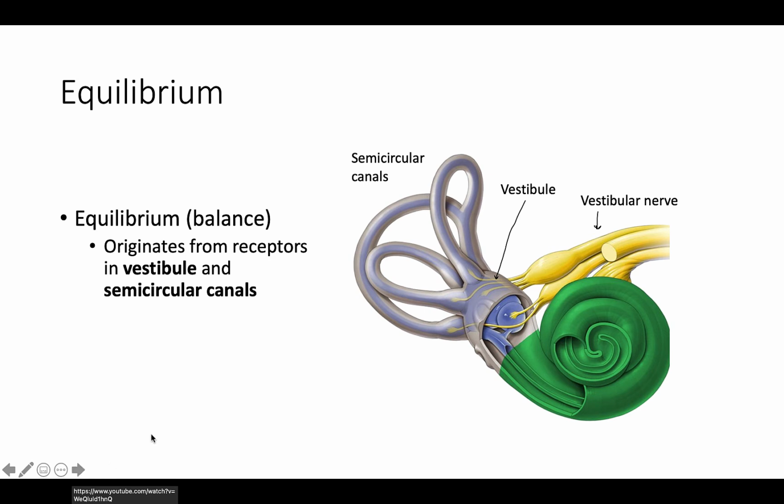So that fed directly into equilibrium now. And so if you want, you can go back and watch that video again and or look into it even further just so that you can have your own explanation of the stepwise process of how we get to audition or hearing. So with equilibrium, we're talking about balance, and this originates in receptors that we can find in the vestibule and also in the semicircular canals.